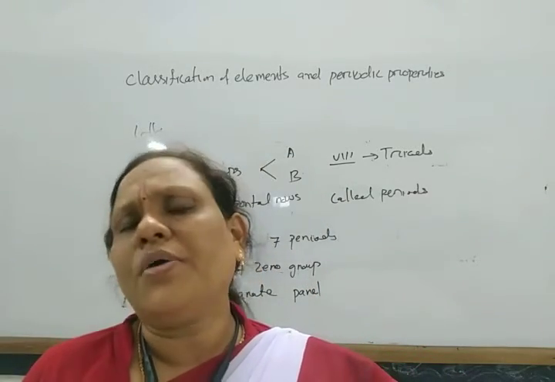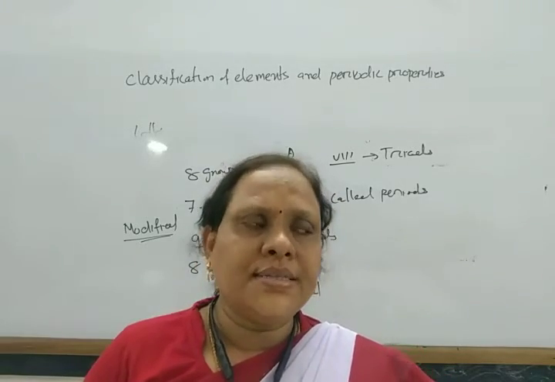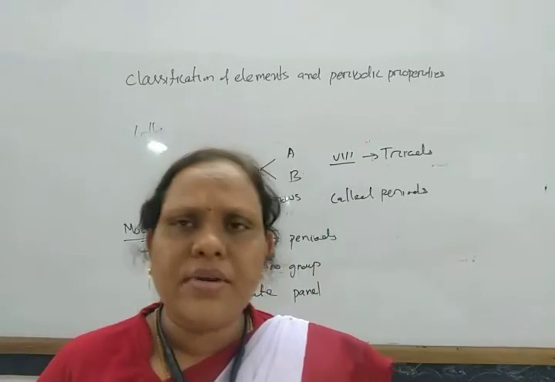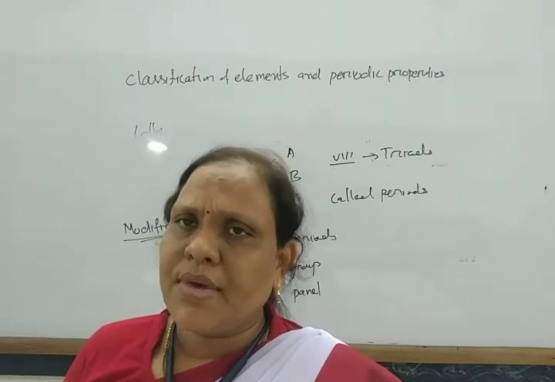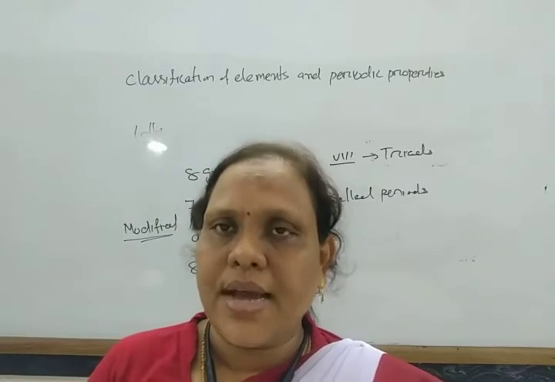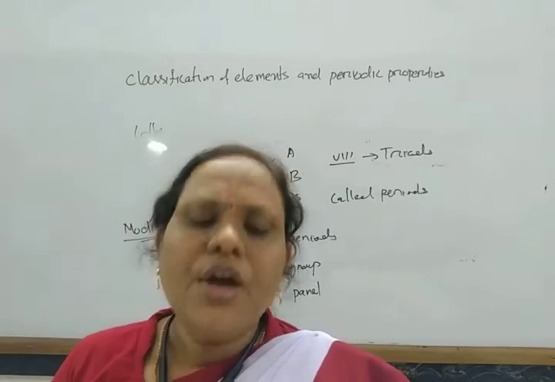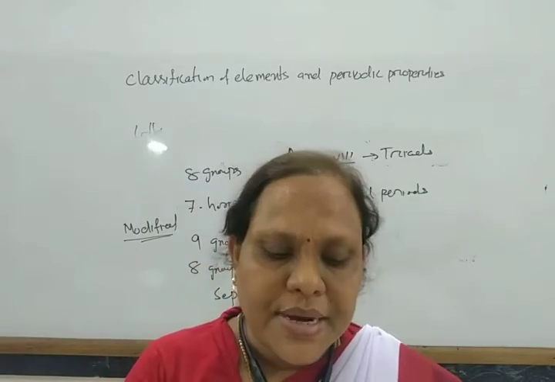Experimentally, it is also found that the equivalent mass of beryllium is 4.5, and from this equivalent mass, the atomic mass of beryllium is found to be 9. So in this way, it is helpful for the correction of atomic mass of a few elements.